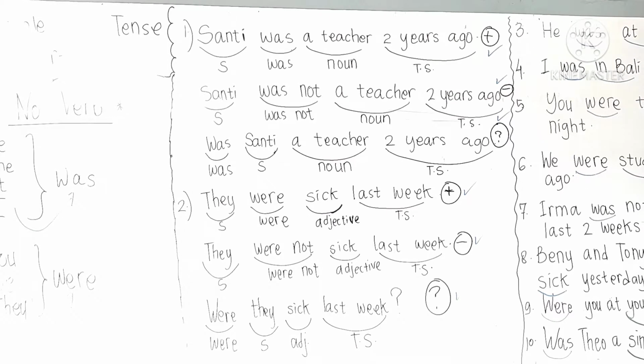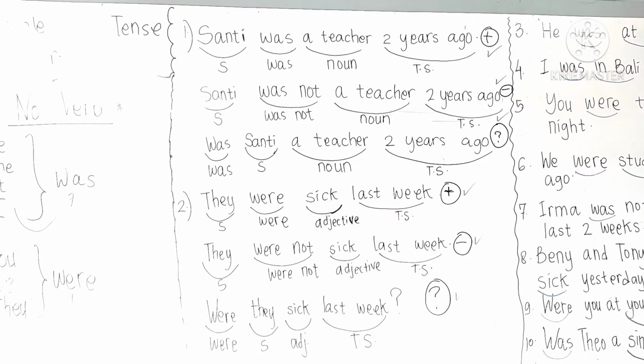And next we go to interrogative sentence. So we have to put were at the beginning. So it becomes like this. Were they sick last week? Alright? Were plus subject plus sick as adjective, and also the last one plus time signal. Alright, so I've told you 2 examples here. Number 1, we used was, and then number 2 we used were.